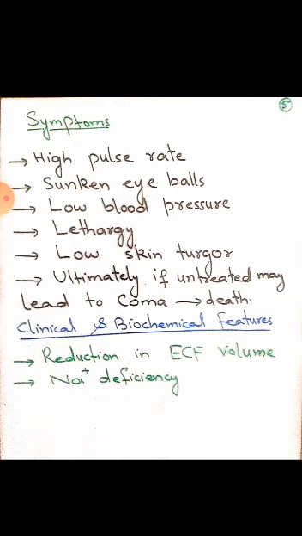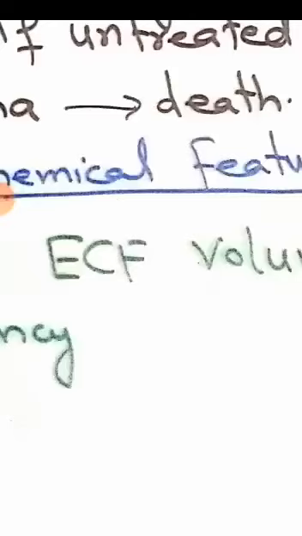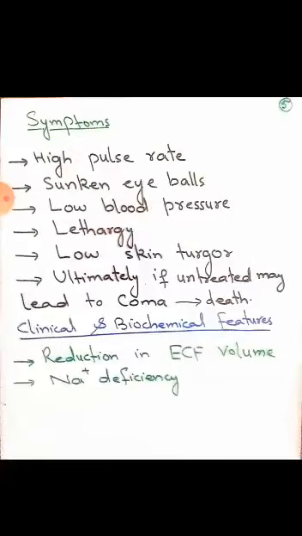Chemical and biochemical features that are observed in primary and secondary dehydration are ECF volume reduction. In primary dehydration, ECF volume is reduced. When it is reduced, at the start, ECF volume is kept normal at the expense of ICF. But when dehydration is not treated and water intake is not proper, ultimately ICF volume will also be reduced. That will lead to intracellular dehydration, and ultimately ECF will also be reduced.